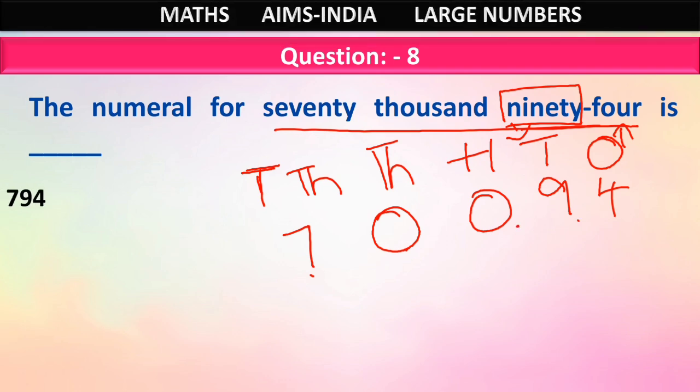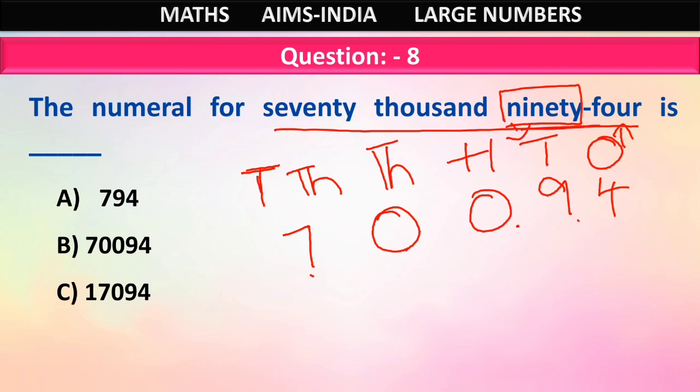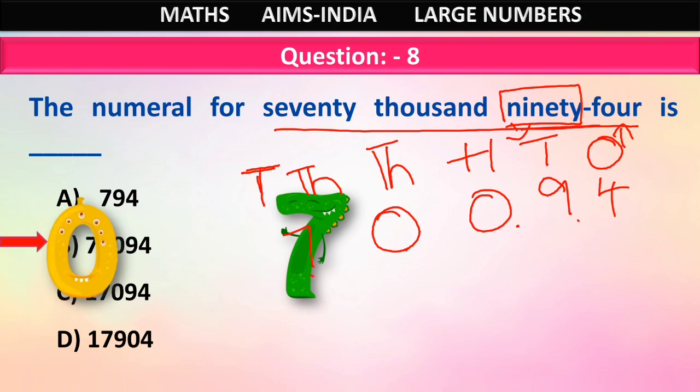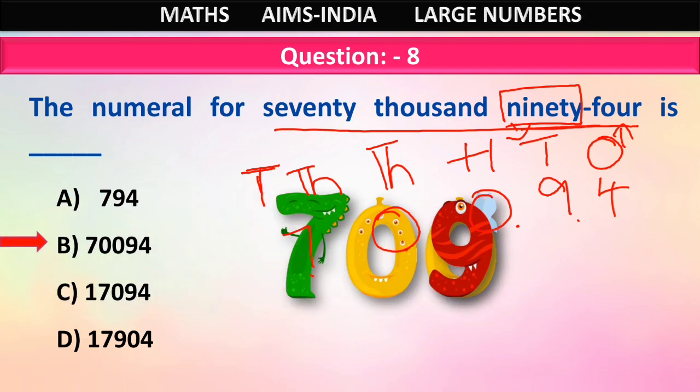70094. Let us check the options now. Option A 794, option B 70094, option C 17094, option D 17904. Now which is the correct answer here? Yes, option B. 70094 is the correct numeral for 70,094.